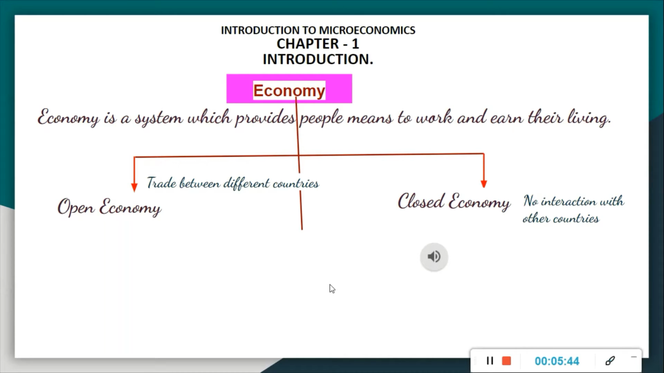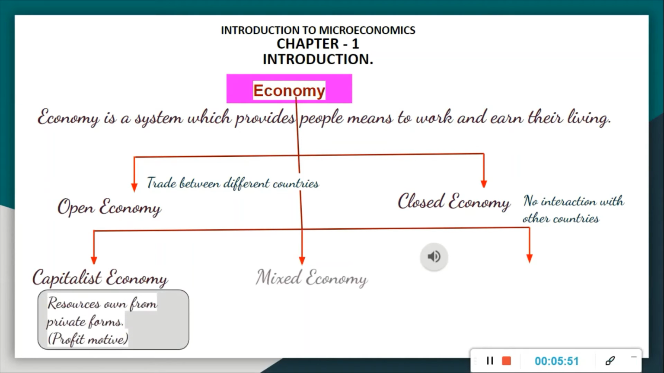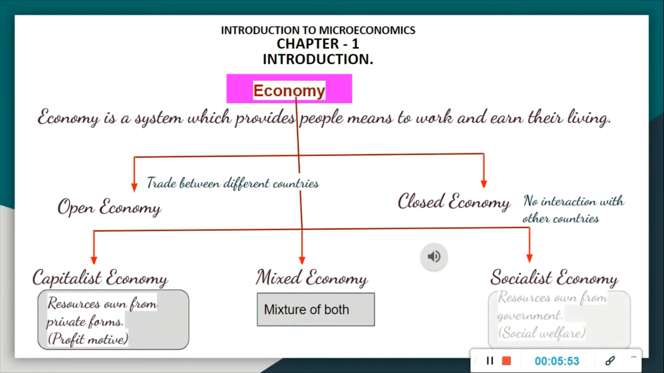Now, after that, economy has been divided into three. What is that? Capitalist economy, mixed economy, and socialist economy. It means both capitalist economy and socialist economy, and together, mixed economy is also there. Now, what is capitalist economy?